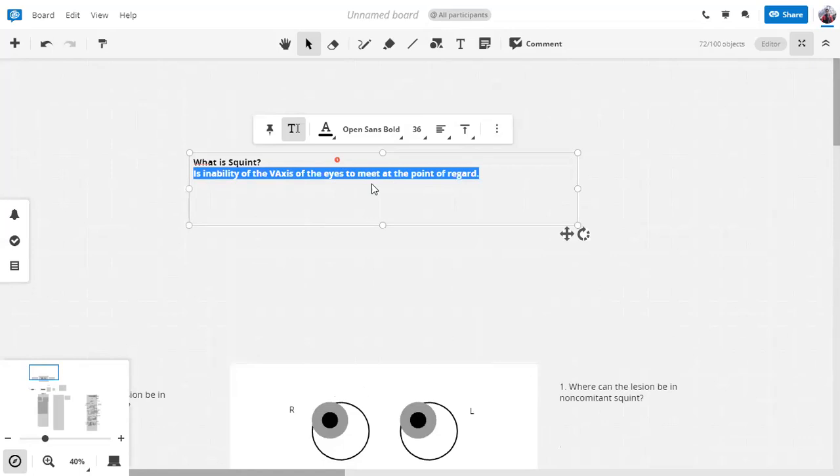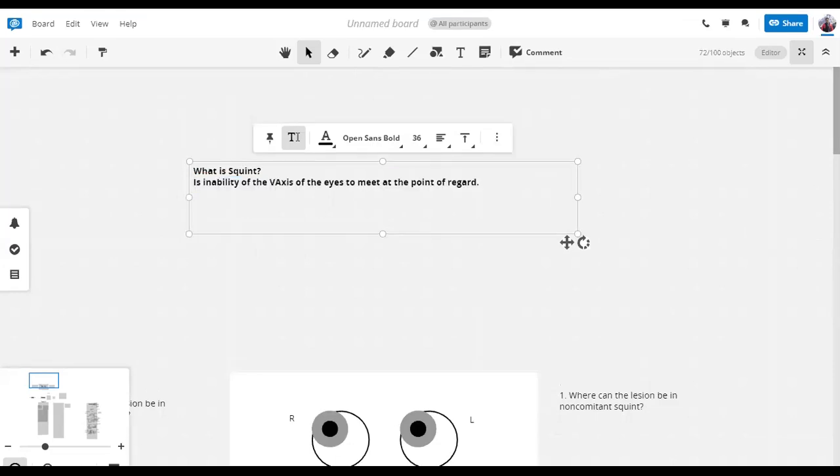Since you can perceive these lines and these words with both your eyes, your visual axes are meeting at the point of regard. In squint, one eye is fixating at the point of regard, which you can also call the fixation point, but the other eye is not fixing at that point. It's looking somewhere else.